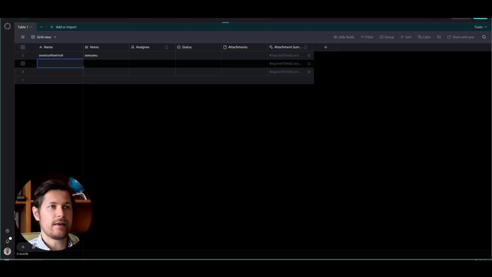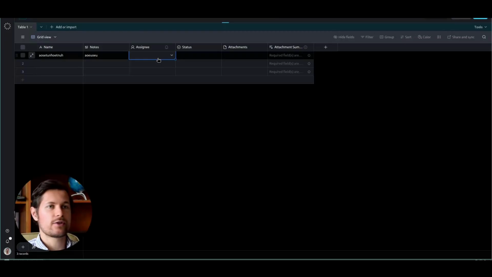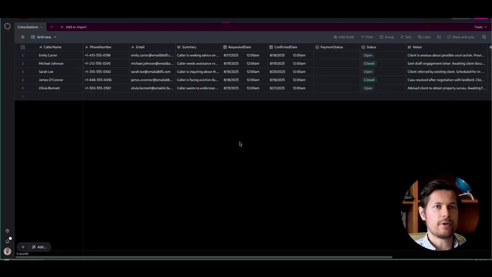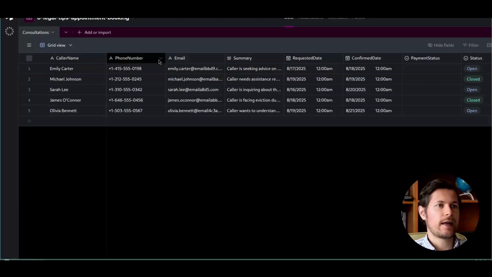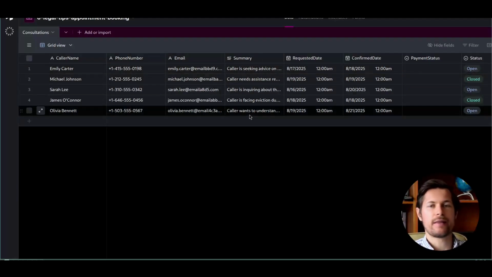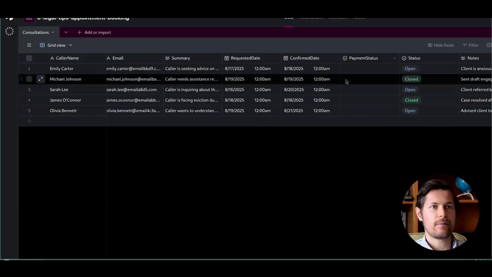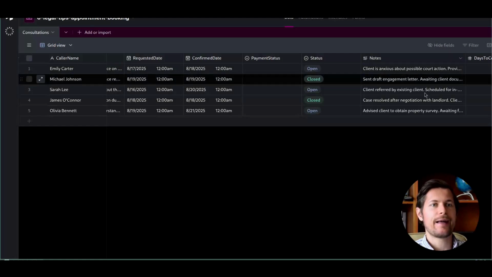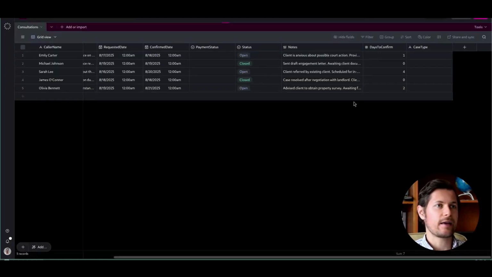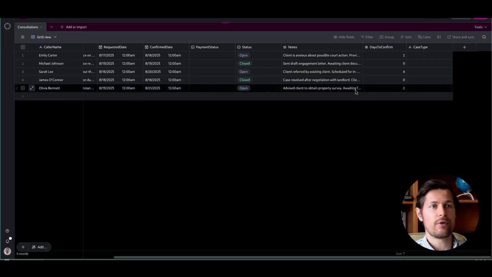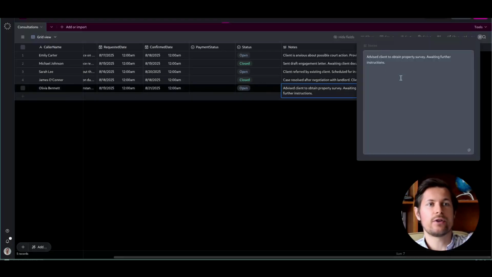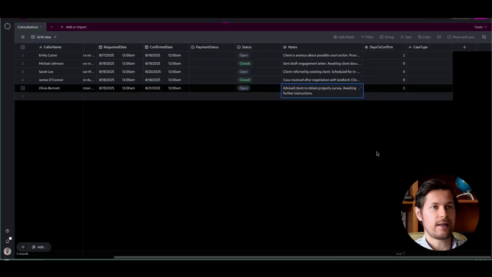Now we need some data here. So the fields would be name and so on. So I've already prepared this. This is how the table looks like. It has the following columns: caller name, phone number, email, summary. So the summary that the client wants to go through in the actual appointment, the requested date, the confirmed date, payment status, the status of the booking, and any notes. So ultimately the AI chatbot will write our bookings into this table as well. So this is the internal CRM of the lawyer that they can look through before they go on the call. So for example, here you can see some notes. So they're perfectly prepared next to the calendar booking that we have sent out.